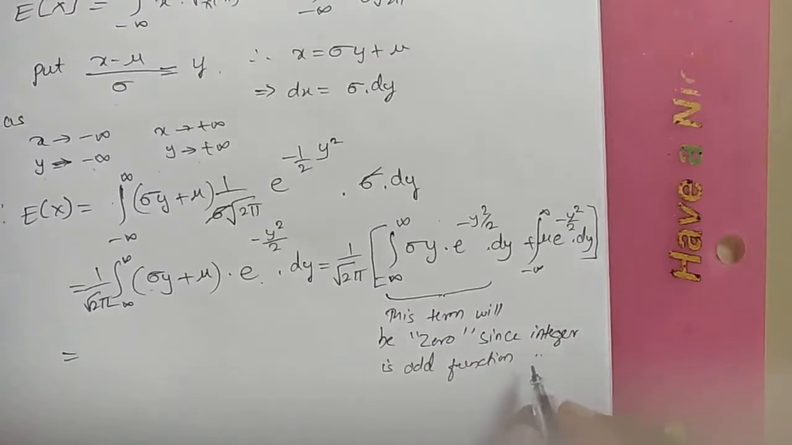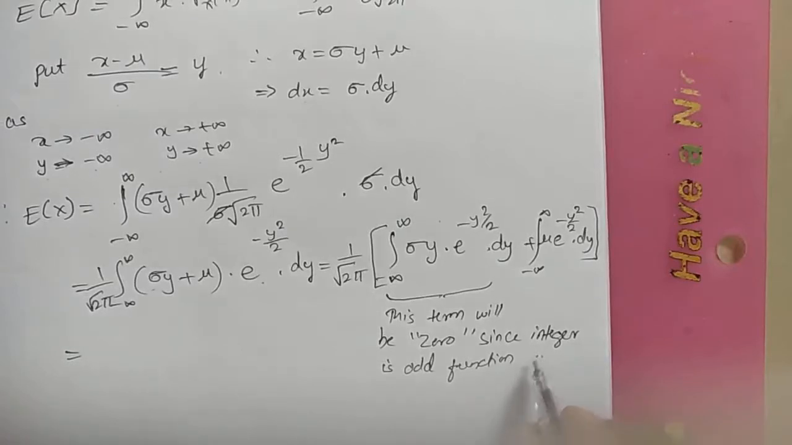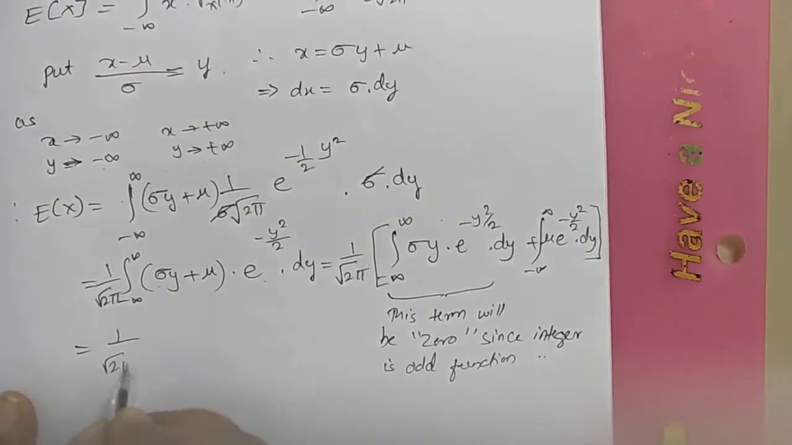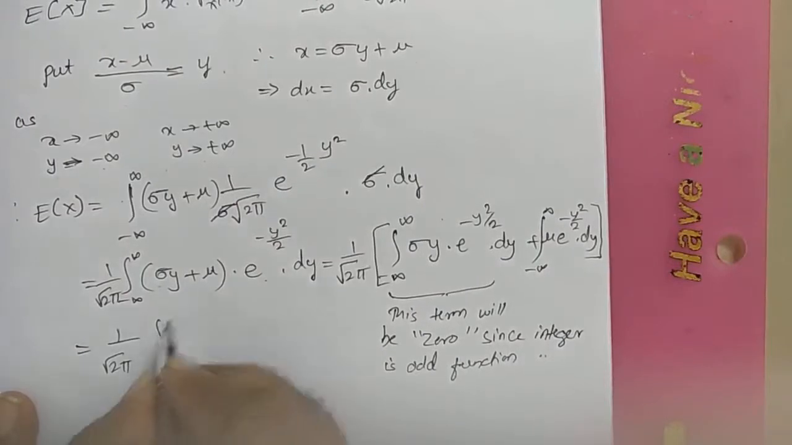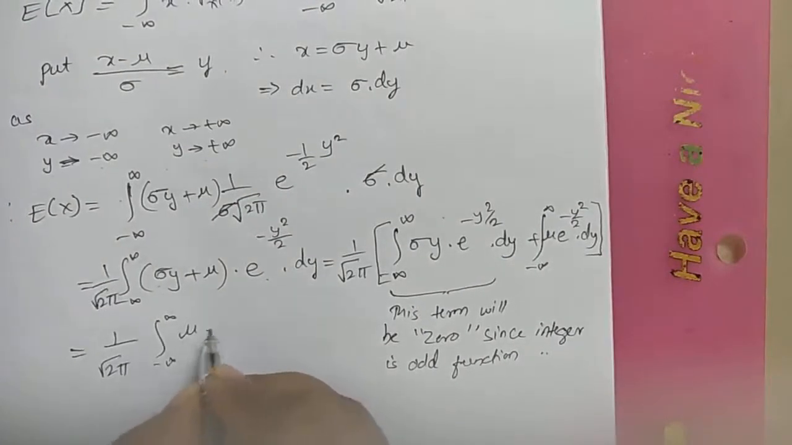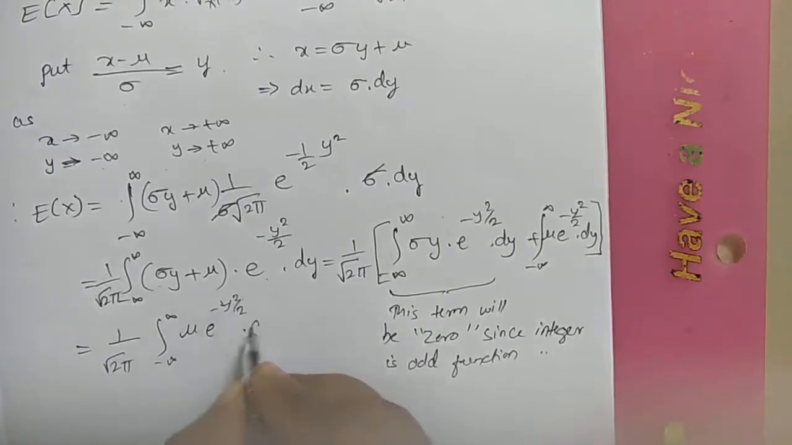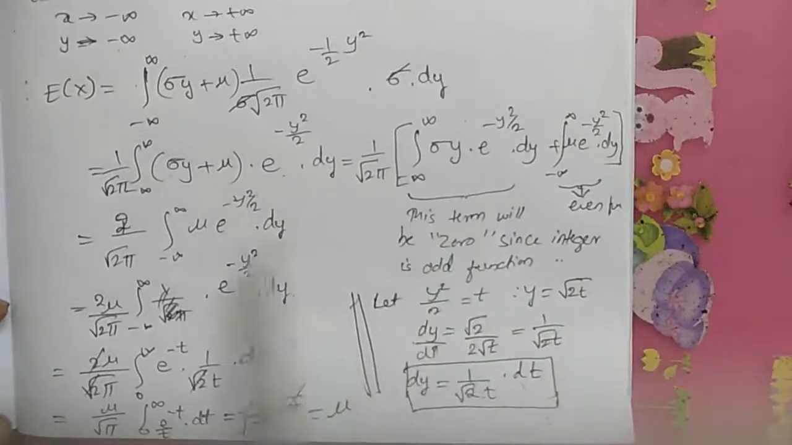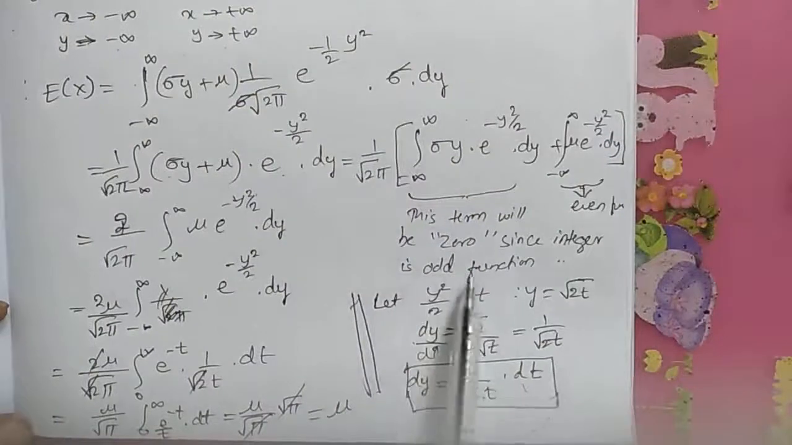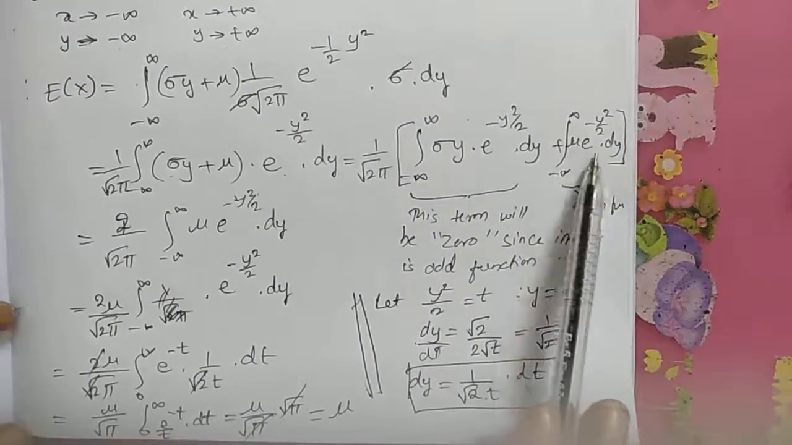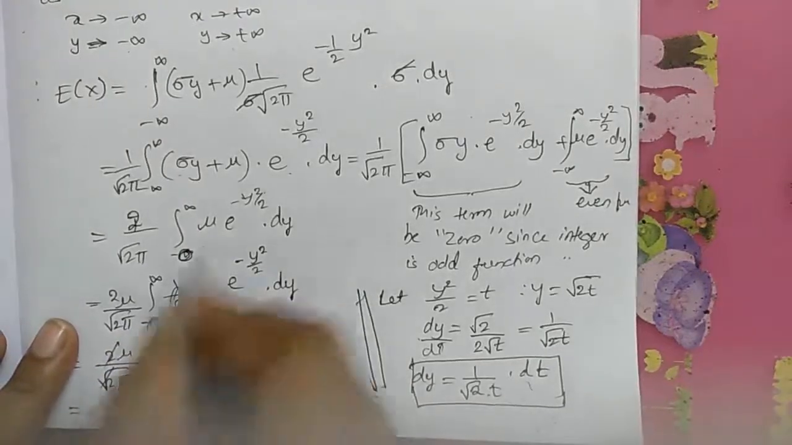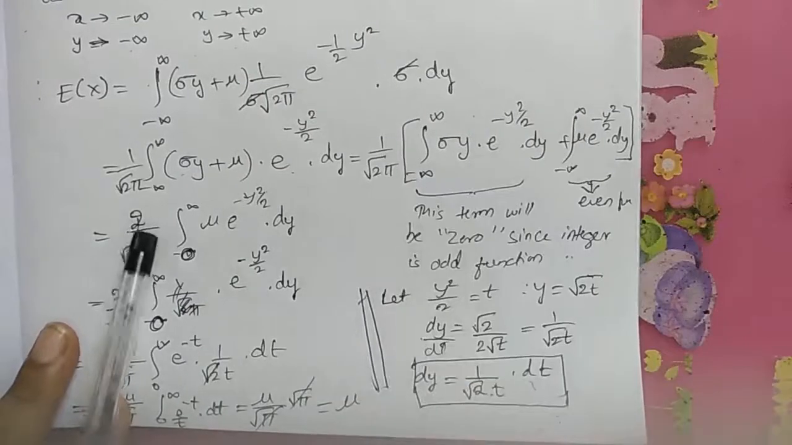Odd function, and integration is evaluated over symmetrical limits, and hence you will get here 1 divided by root 2 pi integration from minus infinity to infinity mu into e power minus y square by 2 into dy. Here this term is equal to 0 because of odd function, the other term is an even function, so we'll get twice the integration with limits from 0 to infinity. Even function, we have to write twice here.